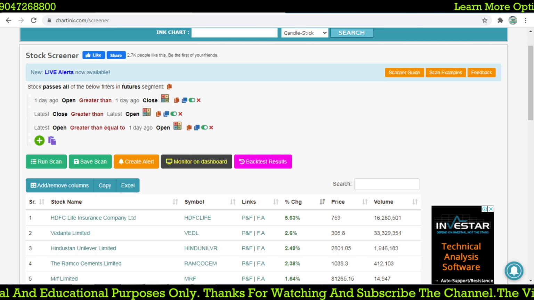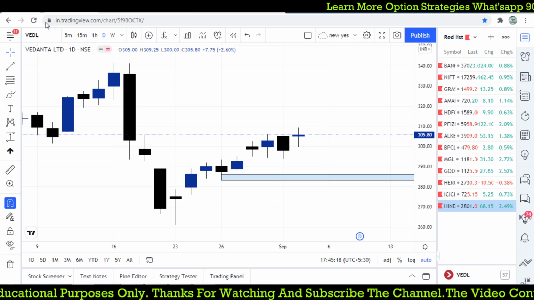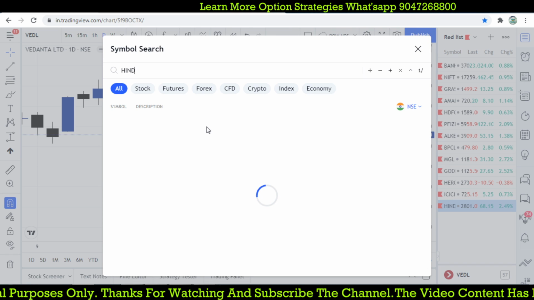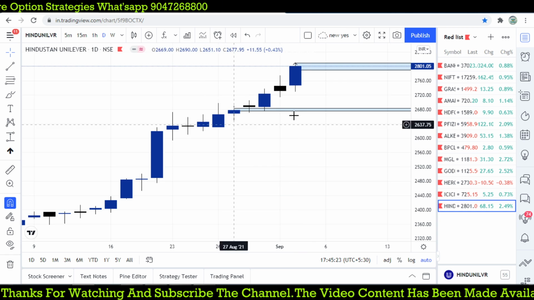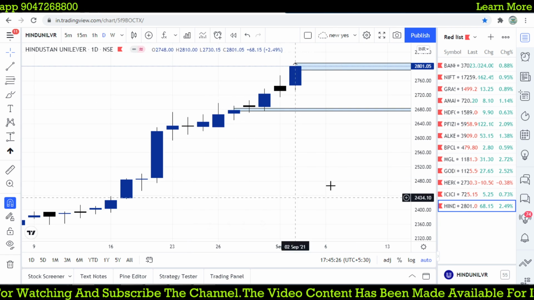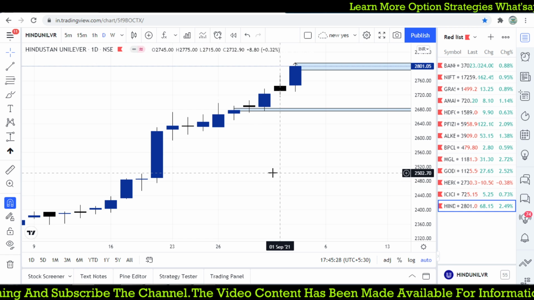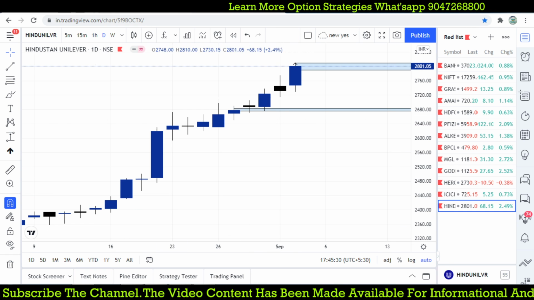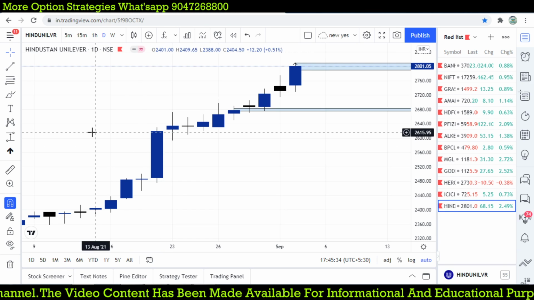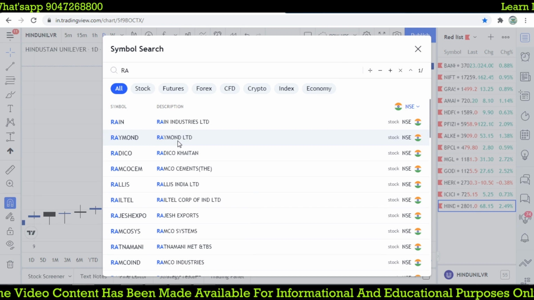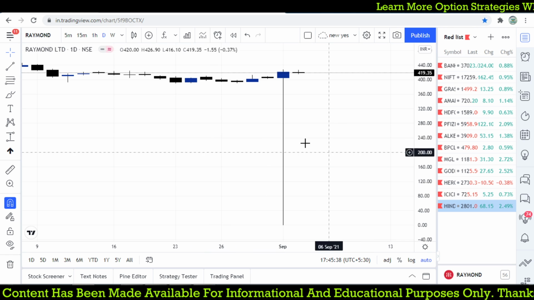And the second one, Hindustan Unilever and MRF. Hindustan Unilever is also forming such a great pattern. That is a continuation of the trend, that is a separating line. And then we will go for Ramco and MRF and Wipro. Let's check all the stocks to see whether the code is right. Ramco Cement is not good